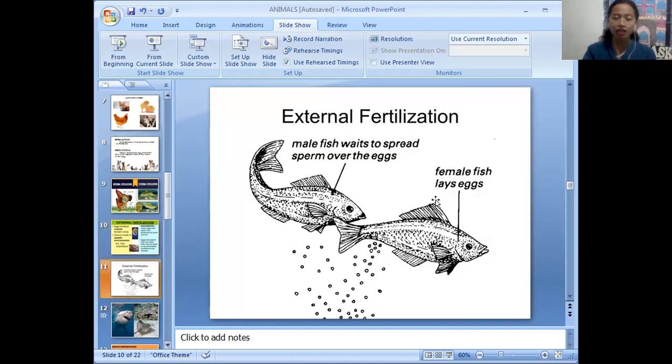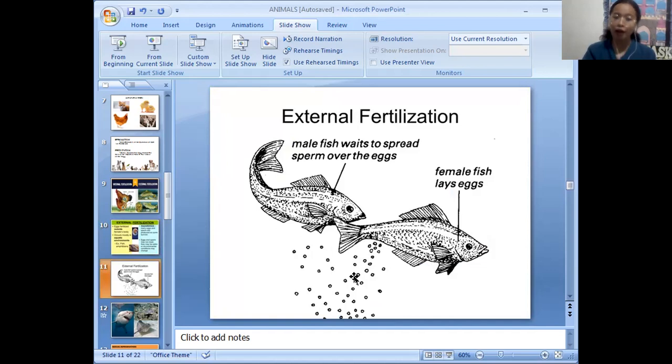Okay, so as you can see here in the picture, the male fish waits to spread sperm over the eggs. The female fish lays eggs. So the female and the male fish will release their sperm cells and their egg cells.